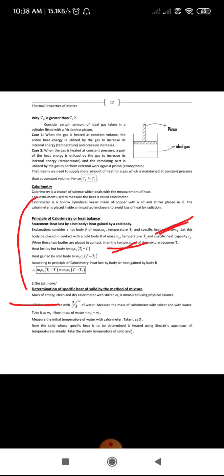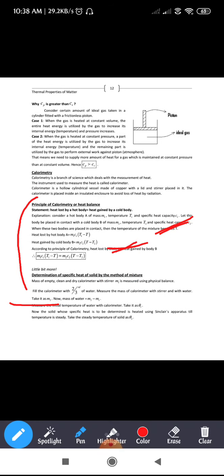The principle of calorimeter. Just go through that, and just go through the definition of the calorimeter. Don't worry about these things. Why is the calorimeter used? It is used to measure heat.